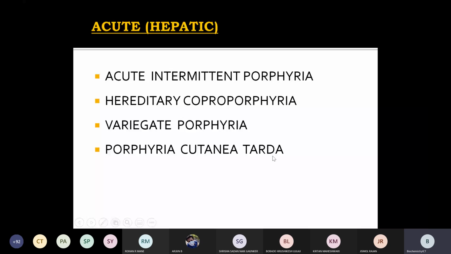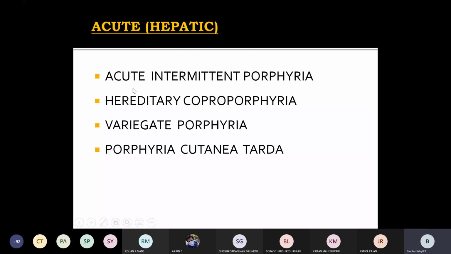These are the four porphyrias which occur in the liver, also called acute porphyria.